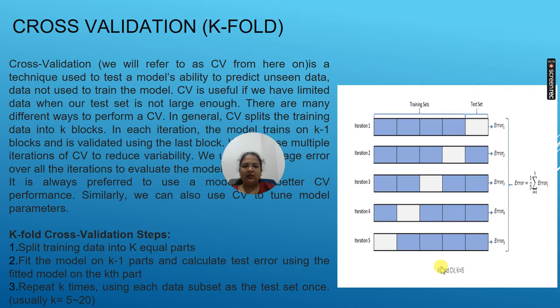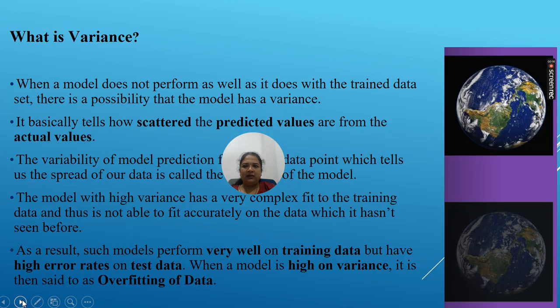So here our k value was 5, so that's why we have repeated this for 5 iterations, and using each data subset, at the end we calculate the average error. So this is the cross validation technique where we use the k-fold technique. So k's value could be any integer number.